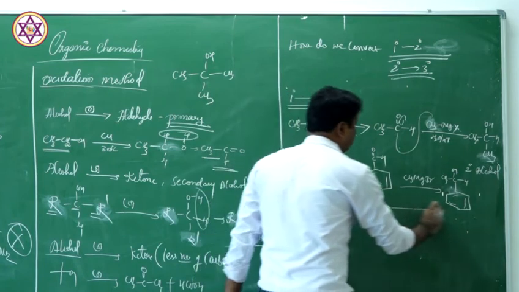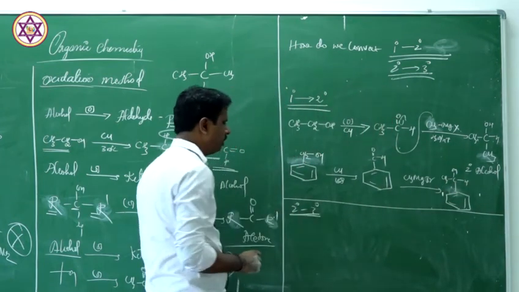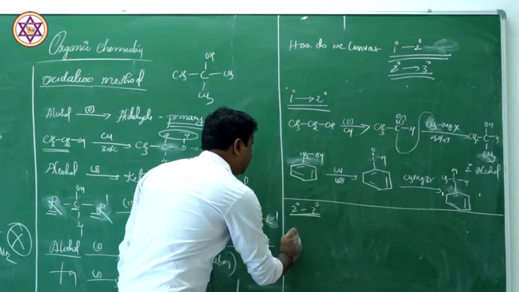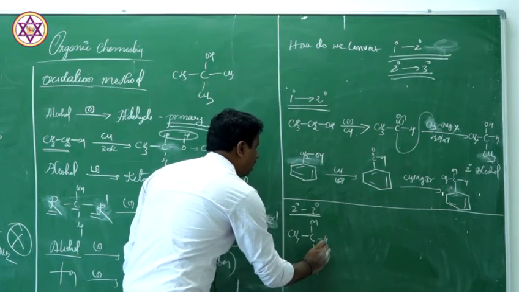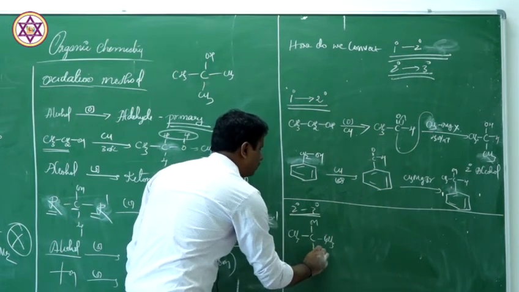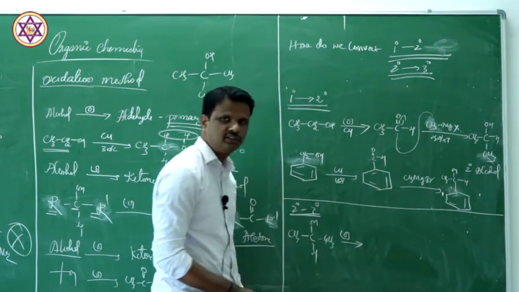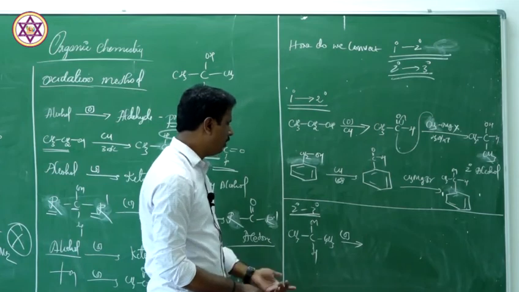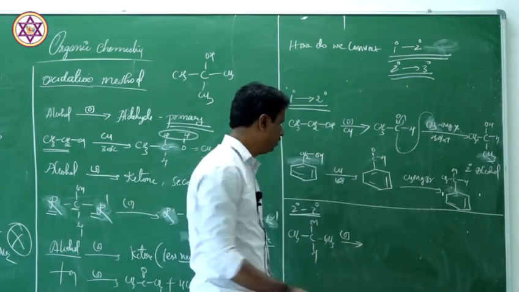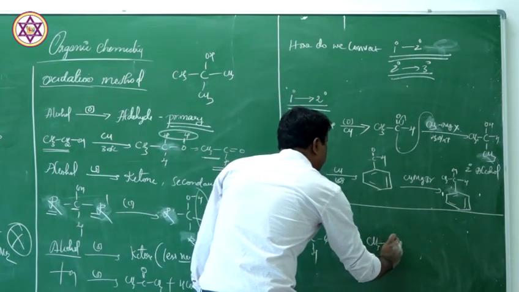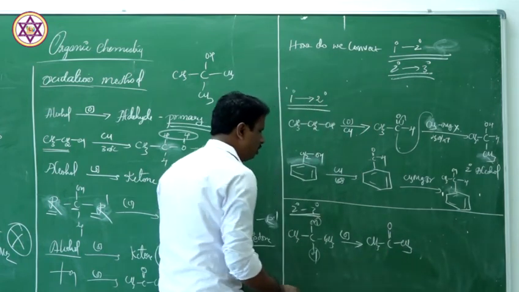We'll see how we can convert secondary into tertiary. Secondary to tertiary, very simple. First we'll take a secondary alcohol. The simplest example, which I already told you, is isopropyl alcohol. In the first step we'll oxidize this compound. As I've already told you, secondary alcohols upon oxidation give ketone. So we'll write here CH3COCH3. This H and this H are removed, and you get ketone.